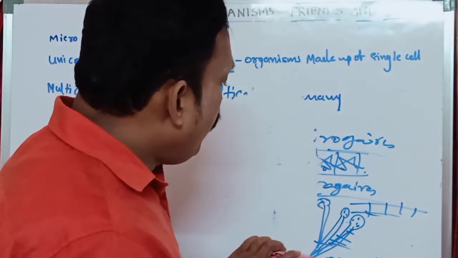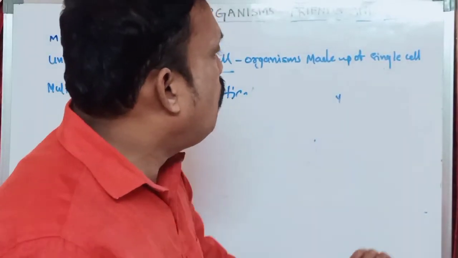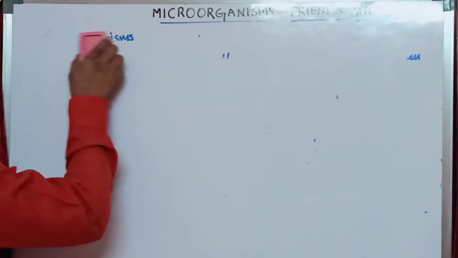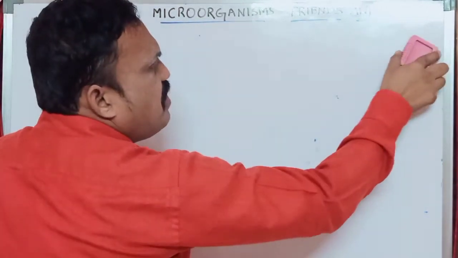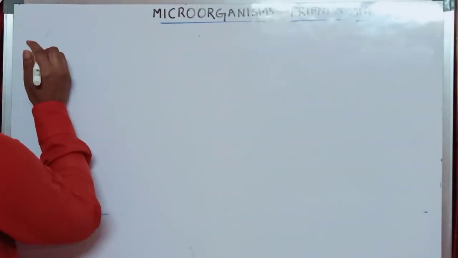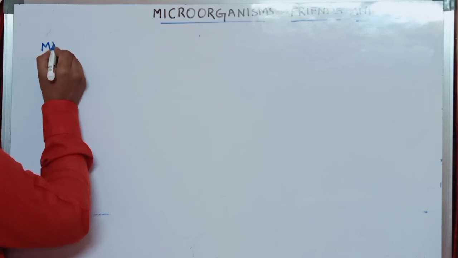Now, where do we observe microorganisms? That means around us, where are these microorganisms located? If you want to observe microorganisms around us, they are everywhere. This is the habitat of microorganisms.